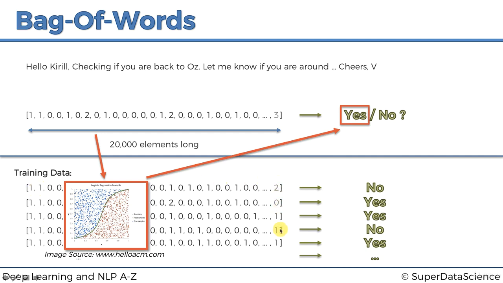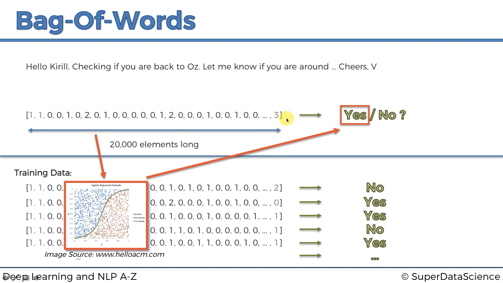So you can see that every input here, every time we were training the data, the independent variable vector always had the same length, 20,000. It always had the same format. So we know that this position always corresponds to a certain word. This position, let's say 1, 2, 3, which word was it? 1, 2, 3, 4, 5, 6, 7, 8, 9. So this one was the "if", right? So this corresponds to "if", or something like that. So we know that it's the same format, it's always the same length, 20,000.